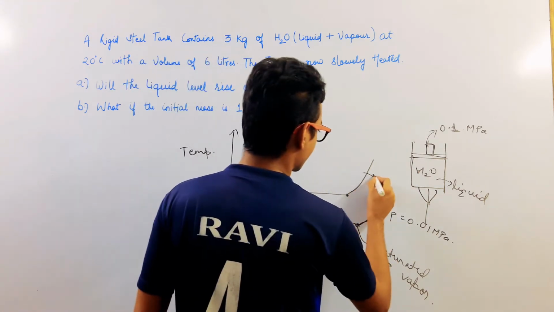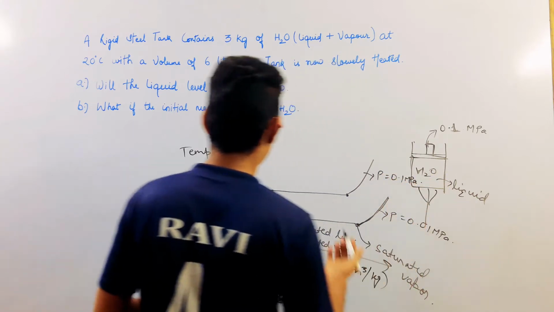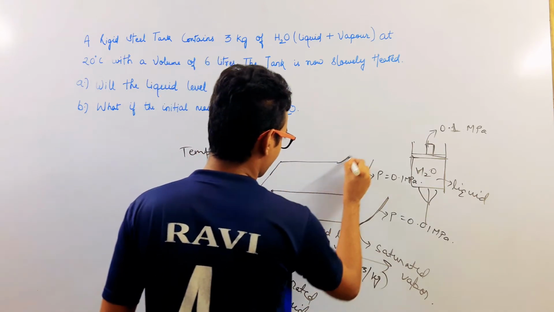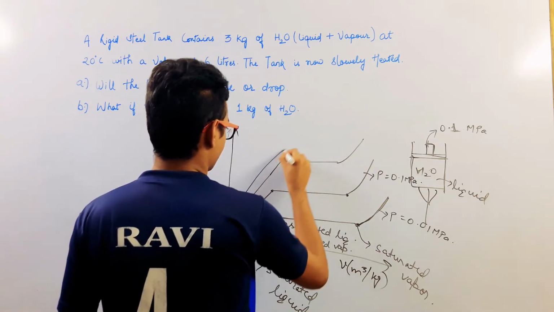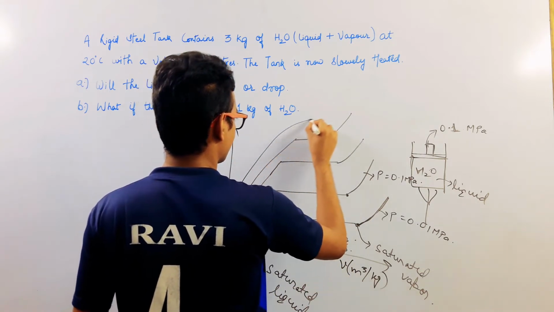This is at a pressure of 0.1 MPa. Similarly, if we keep increasing the pressure, the same thing will happen, and finally we will reach a point